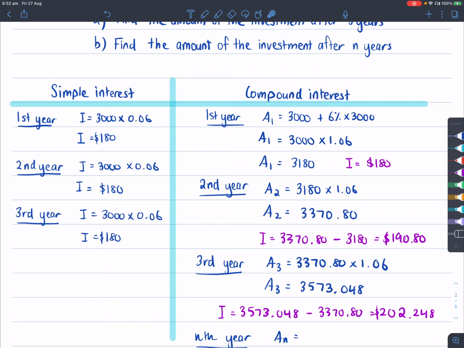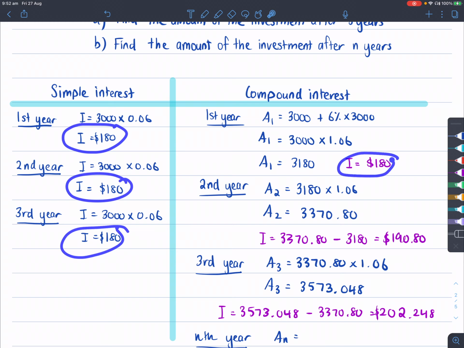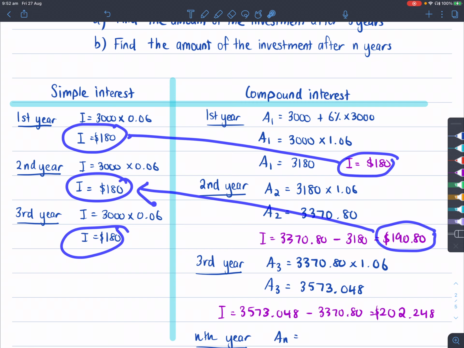What I want you to notice here is when you compare compound interest and simple interest, the simple interest was $180 every single time. But with compound interest, the first year earns $180, which is the same as this. But the second year is way more than this amount, $10.80 more. And then the third is now much more than that.